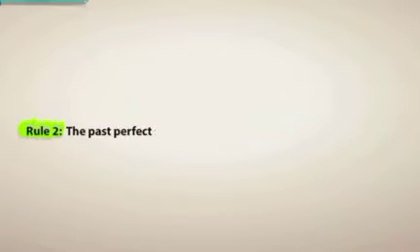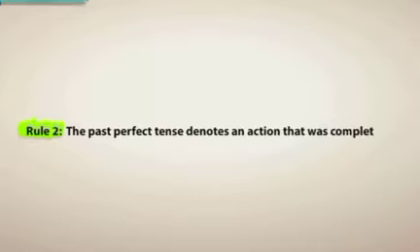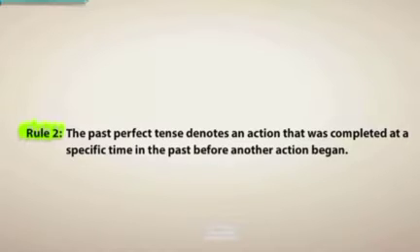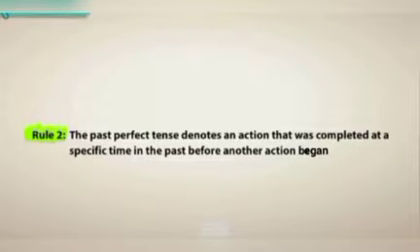The past perfect tense denotes an action that was completed at a specific time in the past before another action began. I repeat, the past perfect tense denotes an action that was completed at a specific time in the past before another action began.